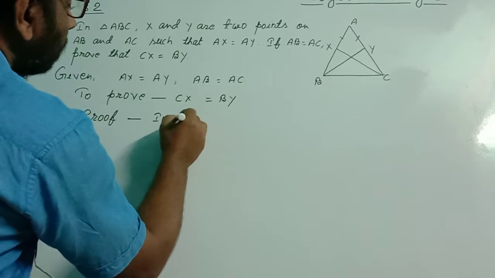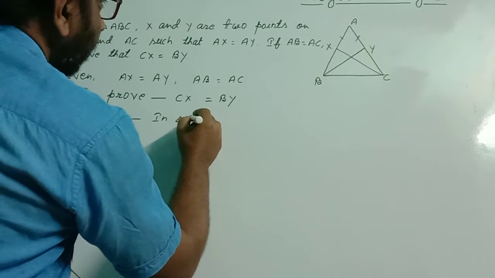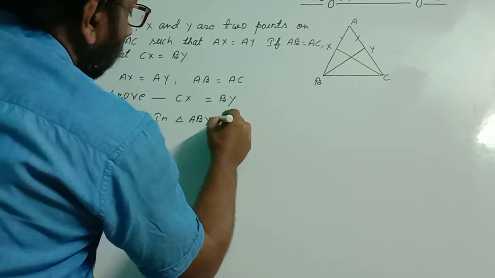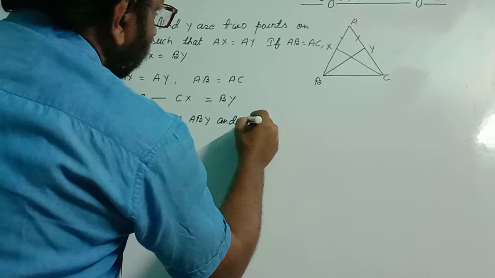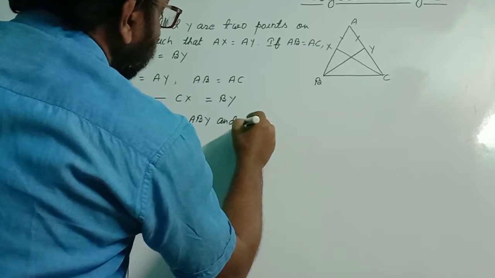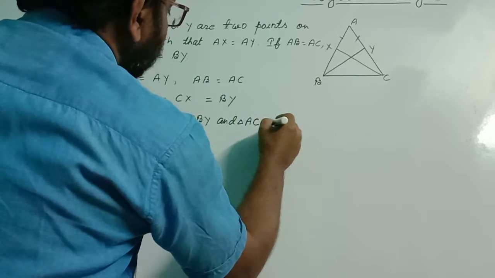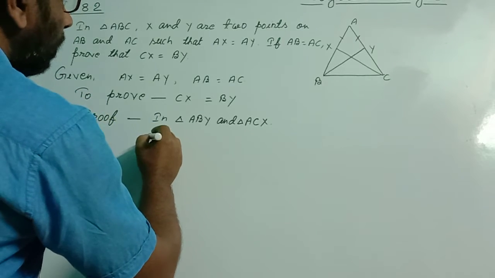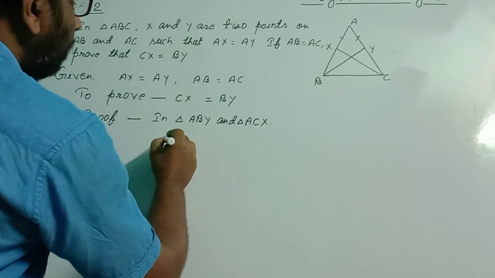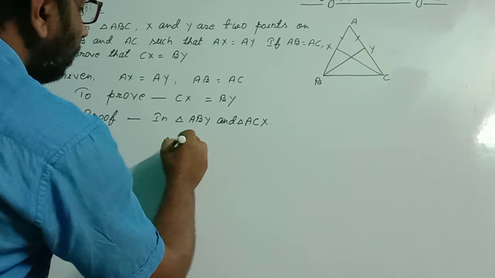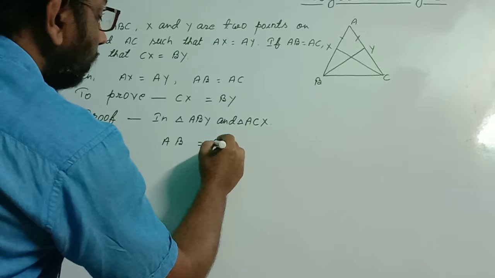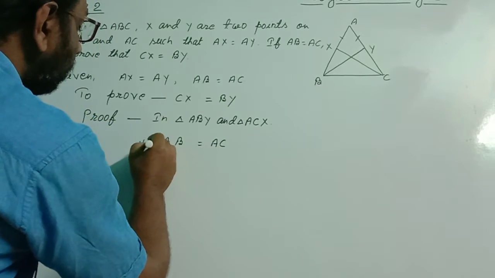In triangle ABY and ACX, AB equal to AC, Roman number 1.